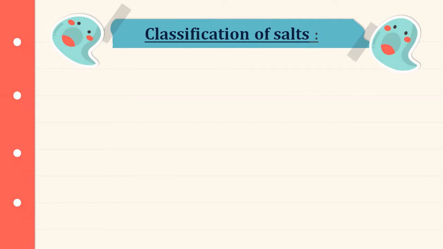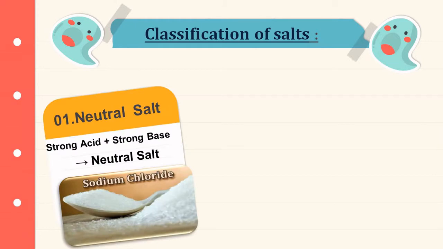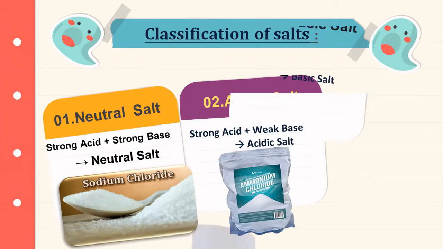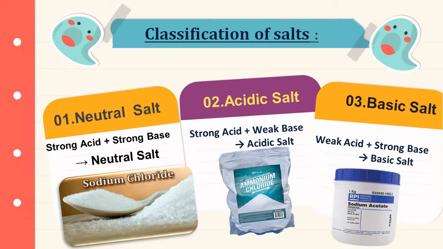Salts are classified into three types: neutral salts, acidic salts, and basic salts. If a strong acid and a strong base react with each other, it produces a neutral salt. If a strong acid and a weak base react with each other, it produces an acidic salt. If a weak acid and a strong base react with each other, it produces a basic salt.